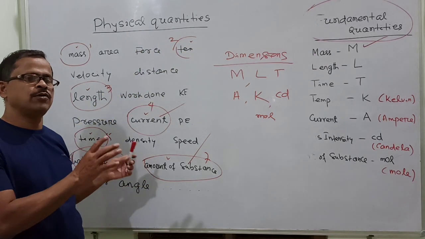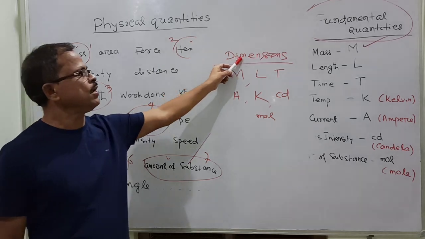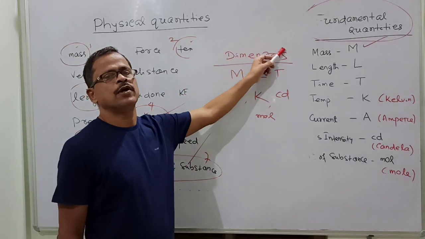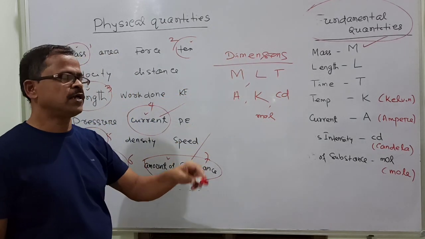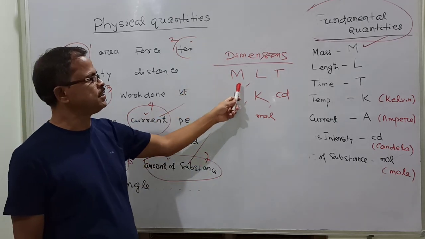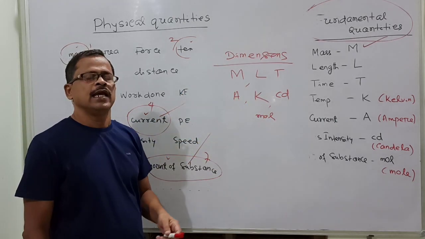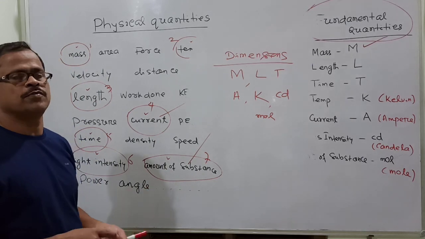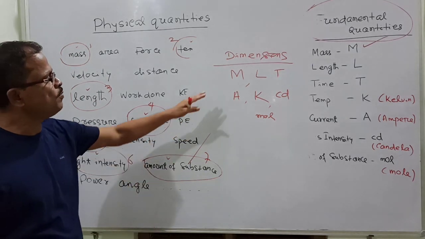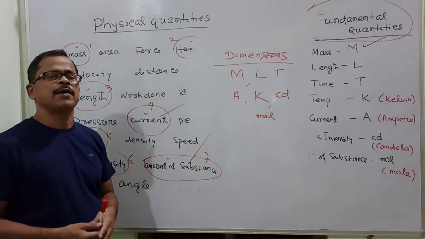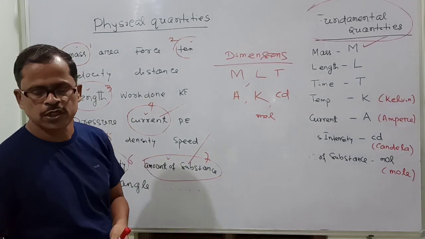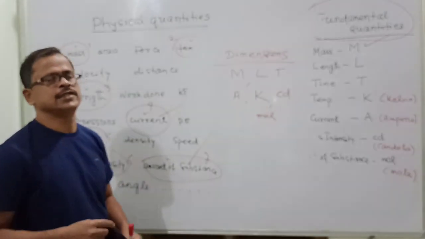So out of them, 7 have their own identity. They are the fundamental quantities, and these fundamental quantities are represented by these symbols. Expressing all of the derived quantities in terms of these are called the dimensional quantities. Let us discuss some of the dimensional quantities.